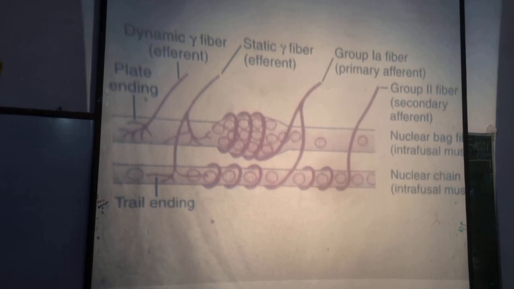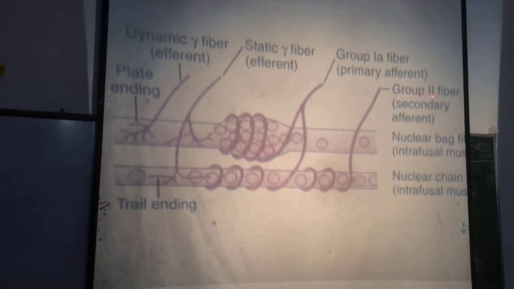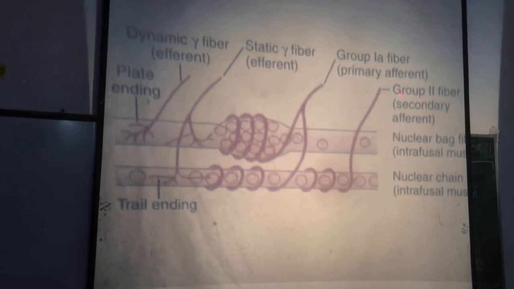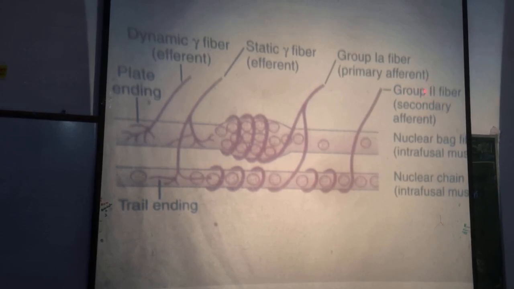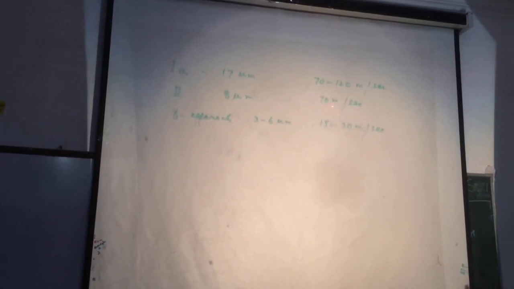The other nerve endings are the secondary nerve endings. These are nerve endings of group 2 nerve fibers. Their diameter is about 8 micrometer, and the velocity is about 70 meter per second.